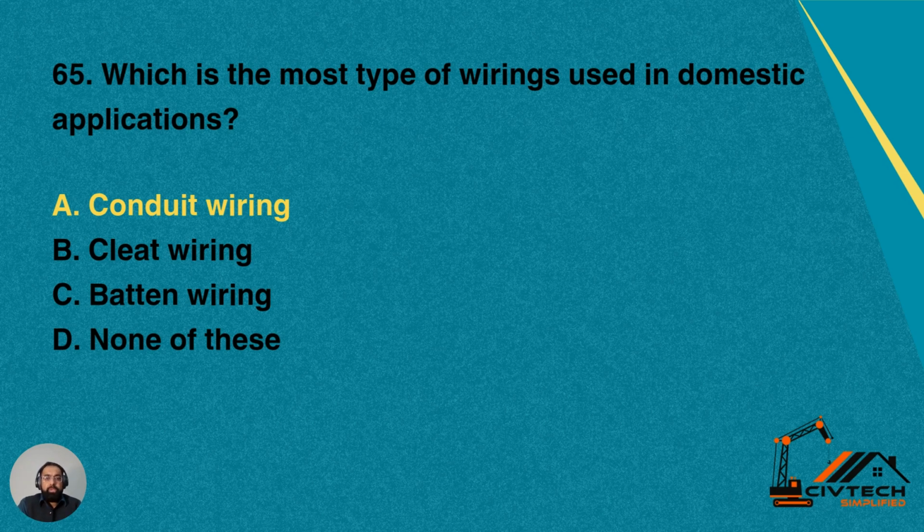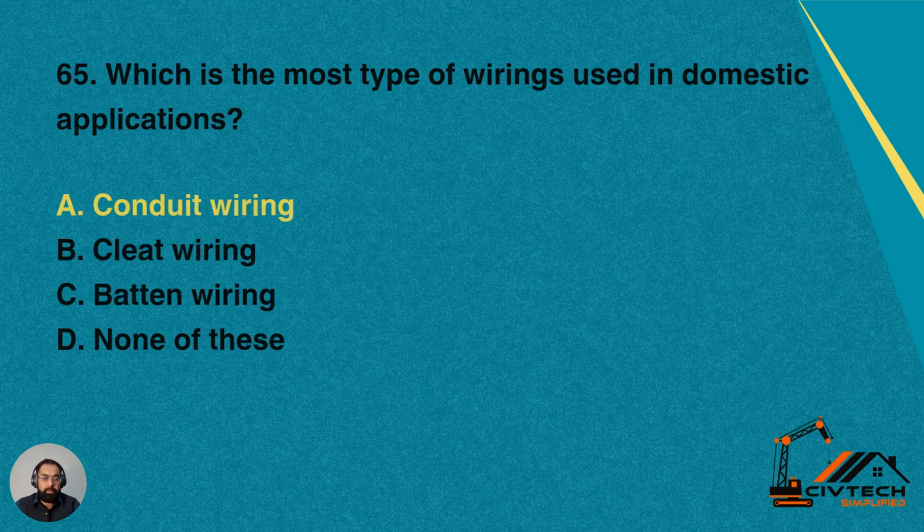Question number 65. Which is the most common type of wiring used in domestic applications? So in houses or residential building, which type of wiring is commonly used? Number A, conduit wiring. Number B, cleat wiring. Number C, batten wiring. Number D, none of these. So A, conduit wiring is normally used in the houses and residential or domestic applications. So option A is correct for this question. We normally use conduits or pipes for the wiring in the residential areas.